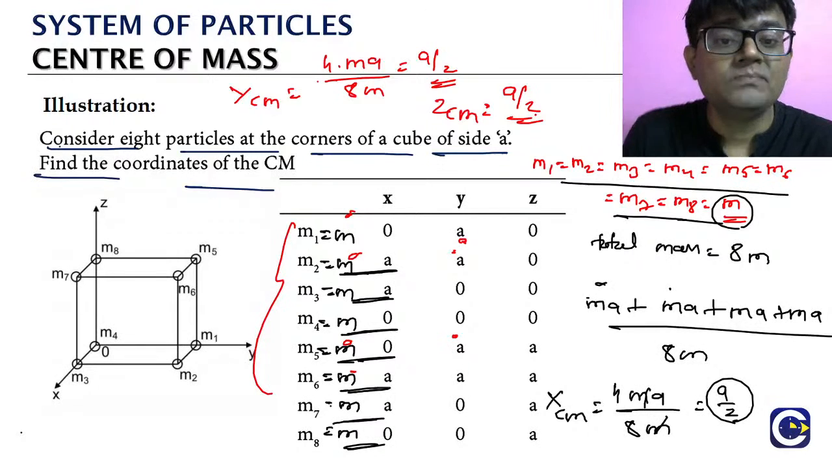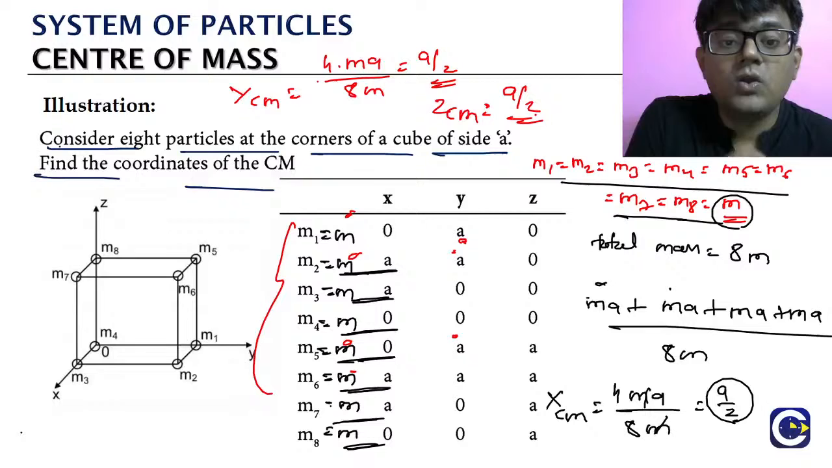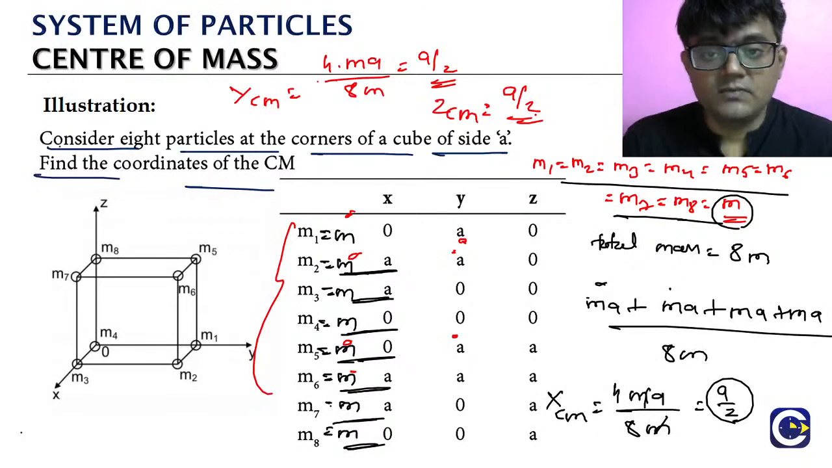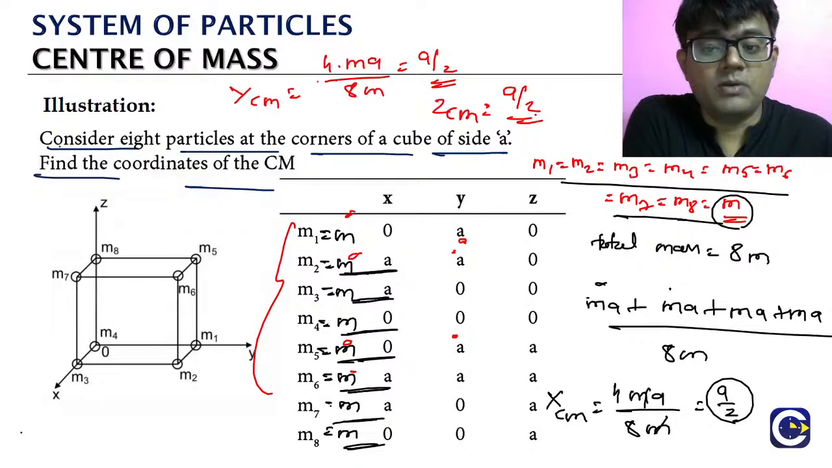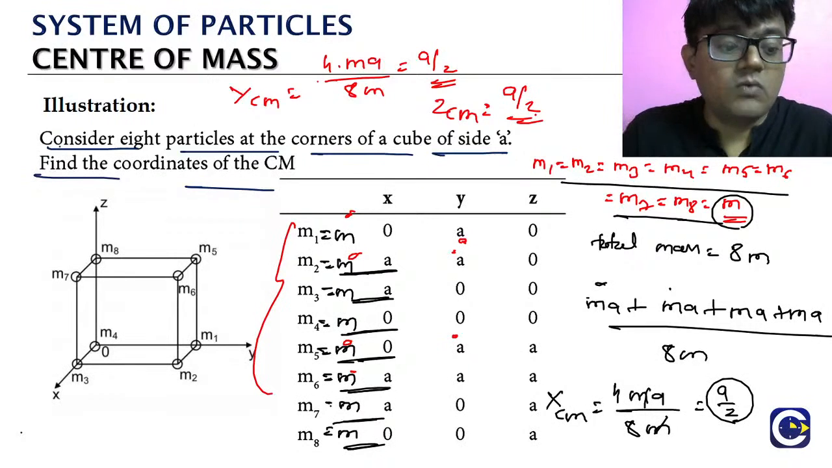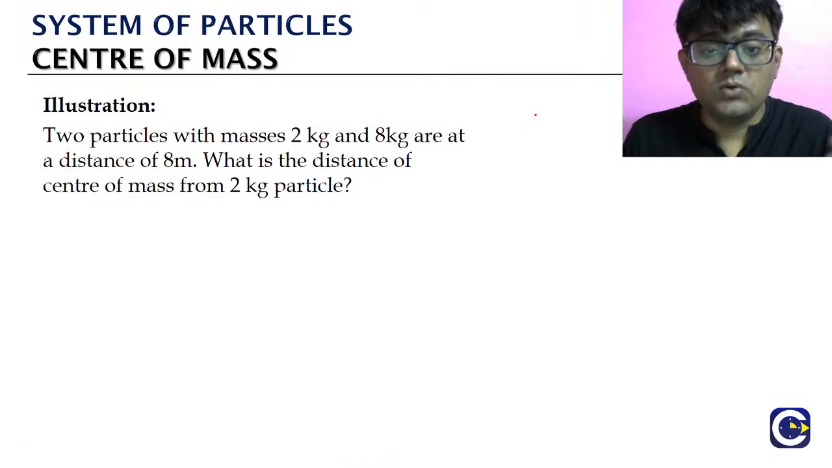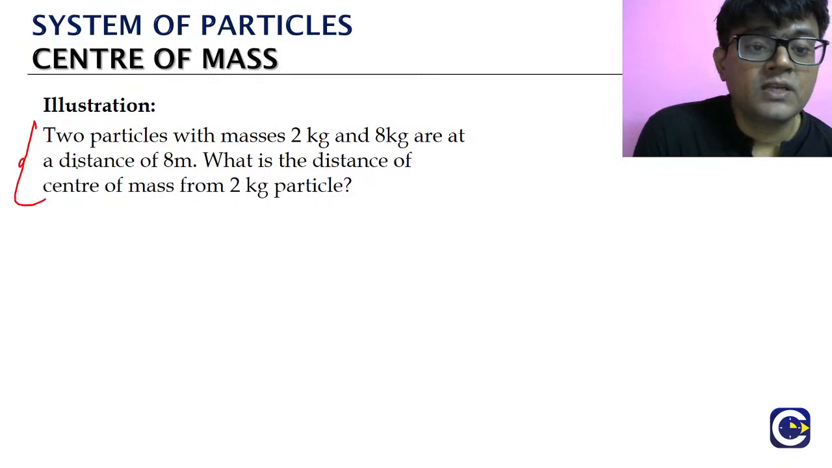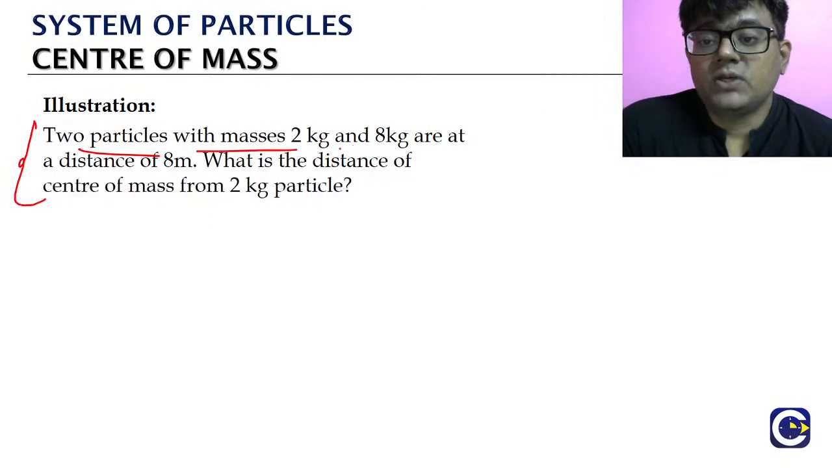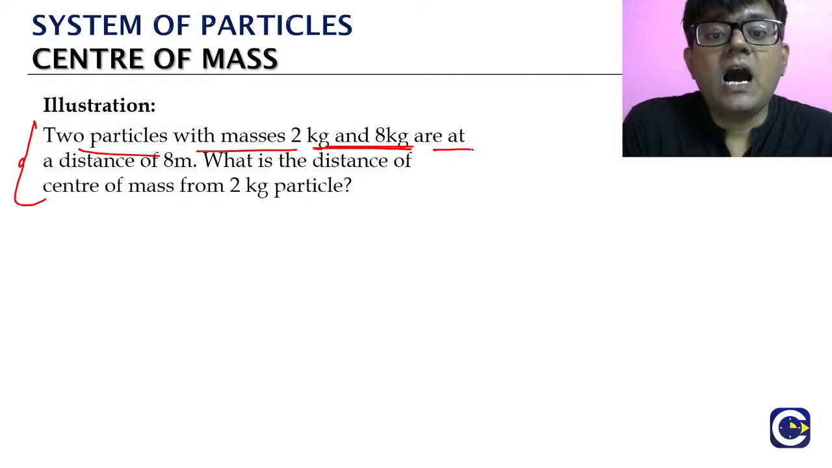So this is about finding the center of mass location for discrete particles when they are giving us the coordinates. In the problems we solved now, they were giving us the xyz axis system. But in some cases, they will not give us the coordinate itself, or the origin, and they will ask questions like this. Look, 2 particles with masses 2 kg and 8 kg are at a distance 8 meters.